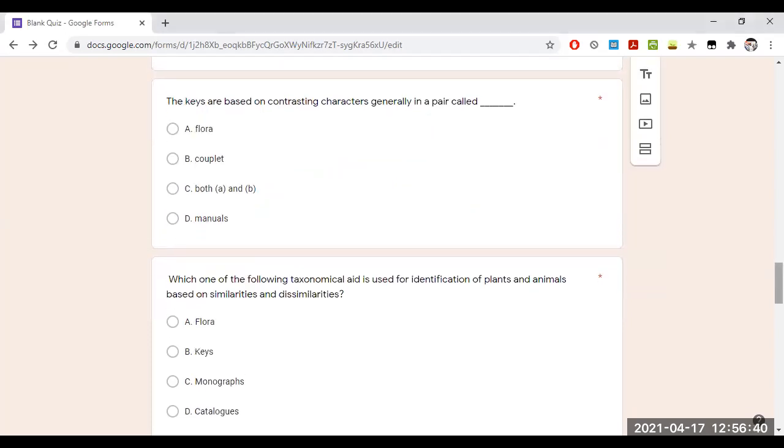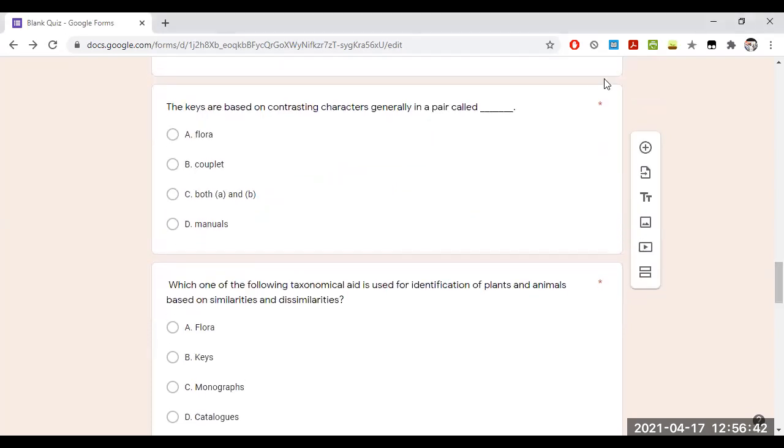And coming to your next question, the key is based on the contrasting characters in the key. Direct question, which is given in your textbook. There is no need of explanation. This is like a 2 mark question. Not even necessary to give the explanation.